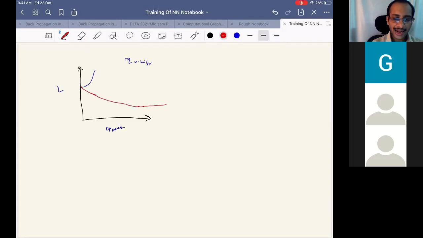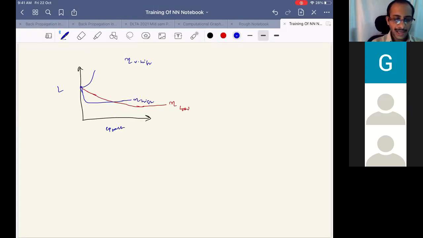Right? And if the learning rate is reasonably high, it's not very high, but it is high. This was for eta low. If the learning rate is high, then what do you expect? It will quickly settle and then it will be constant. In fact, it will settle even higher than with the learning rate being low. It will quickly settle and then stay constant. This is eta being high.